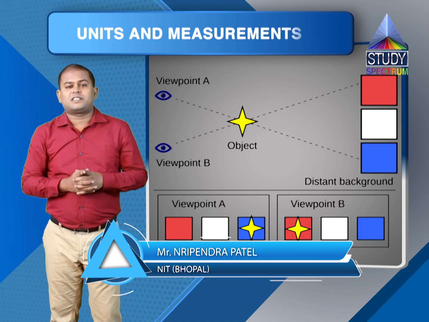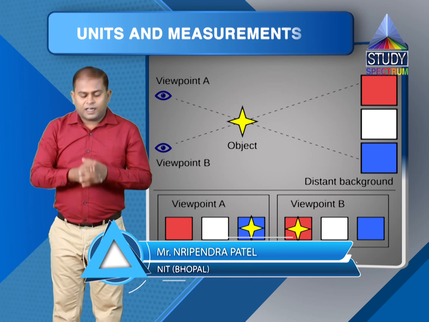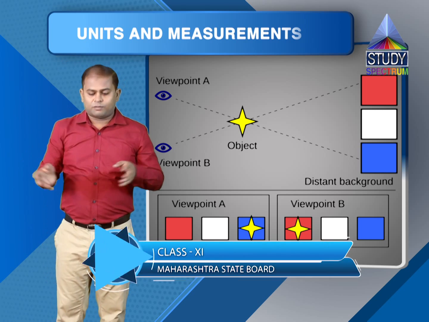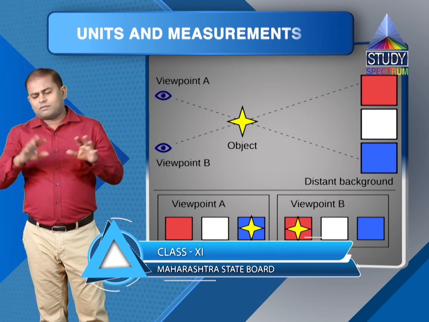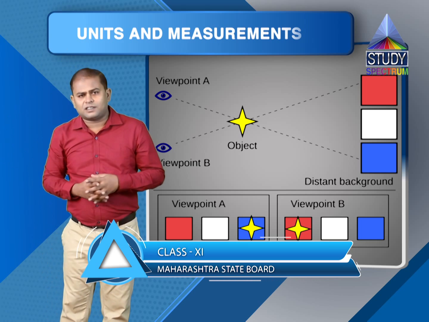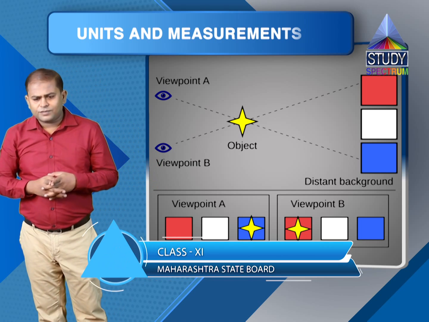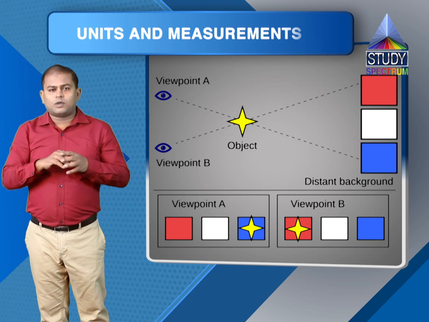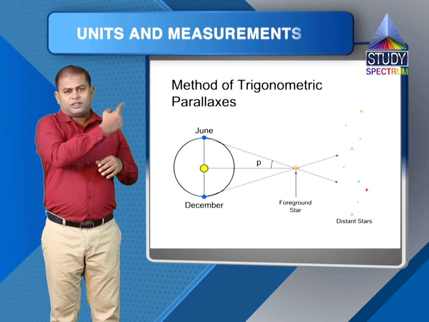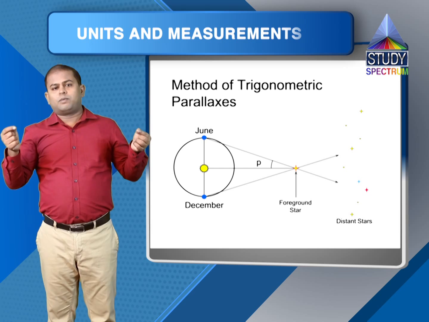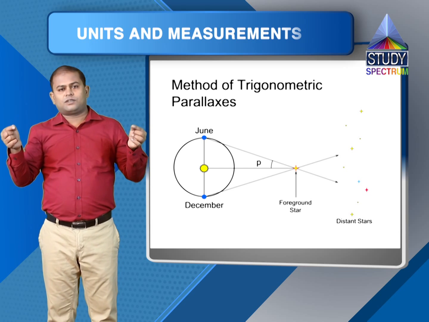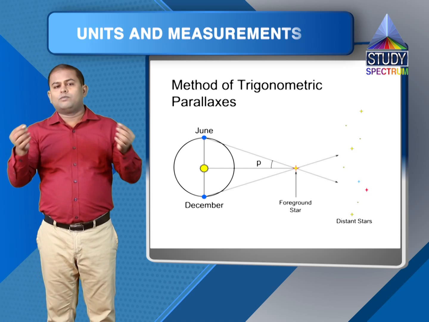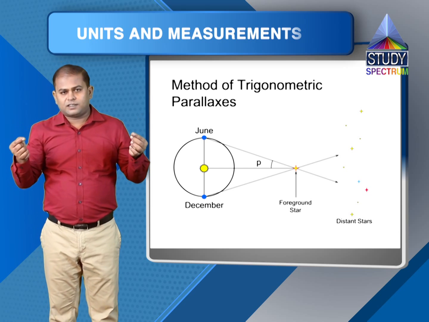So this method is known as the parallax method, and this method is very useful to estimate the distance of stars from Earth or objects which are at very large distance from Earth. We follow a similar thing. Instead of using our two eyes, as you can see in this figure, we take 2 points at sufficiently large distance so that the error is less or our readings are accurate. We take 2 points on Earth at sufficiently large distance.